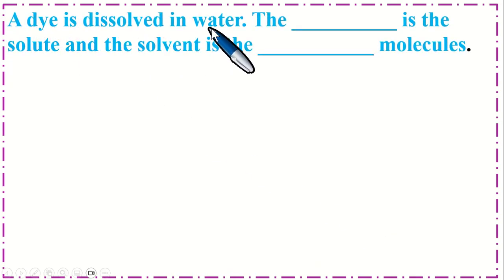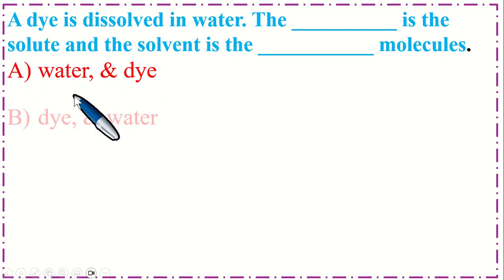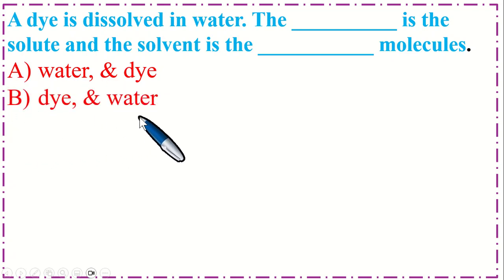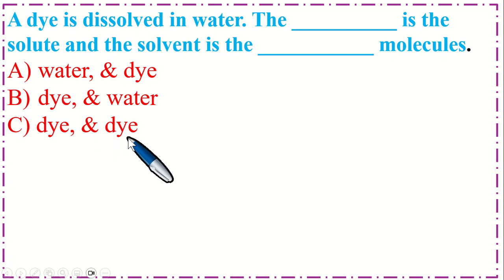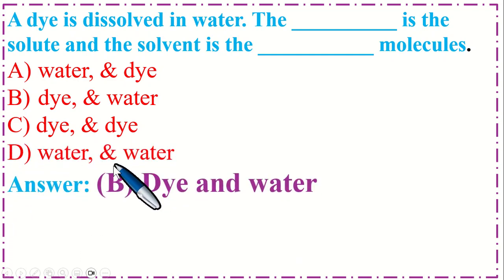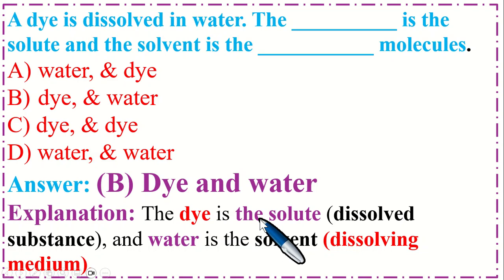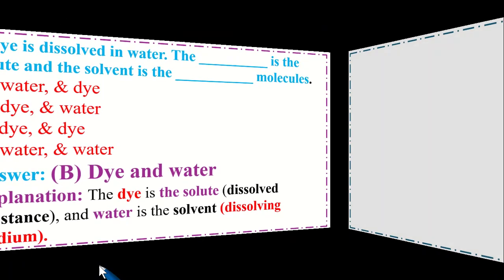A dye is dissolved in water, so the dash is the solute and the solvent is dash molecule. Option A water and dye. B dye and water. Option C dye and dye. Option D water and water molecule. So the correct option is B dye and water molecule. Explanation is the dye is the solute, the dissolved substance, and water is the solvent, the dissolving medium.